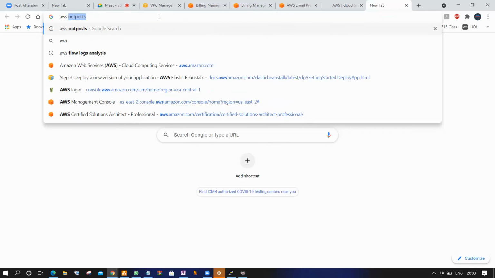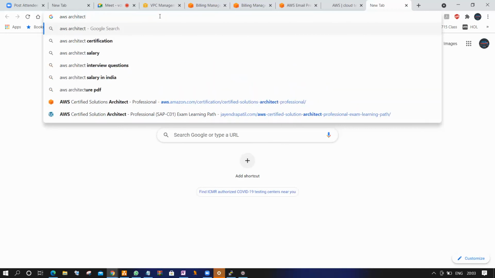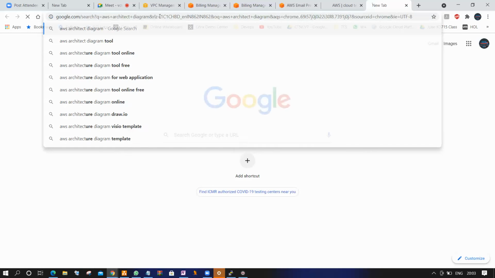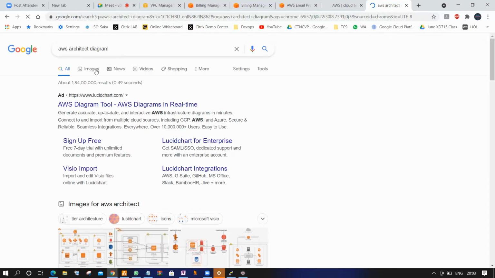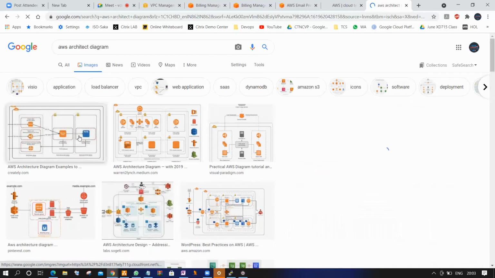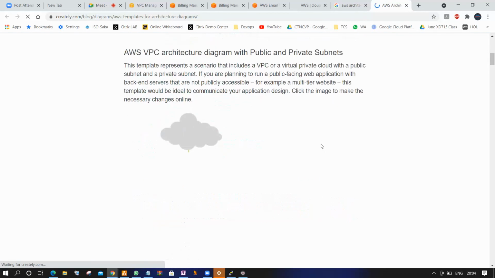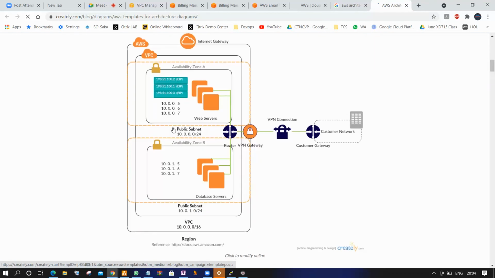We are not taking any online AWS architecture. For example, if you go to AWS architecture diagrams, there are so many diagrams there. I'm not taking these diagrams directly. When you watch such a diagram, you cannot understand what is first, what is second, what is third, what the connection flow is, what the order is. Yes or no?